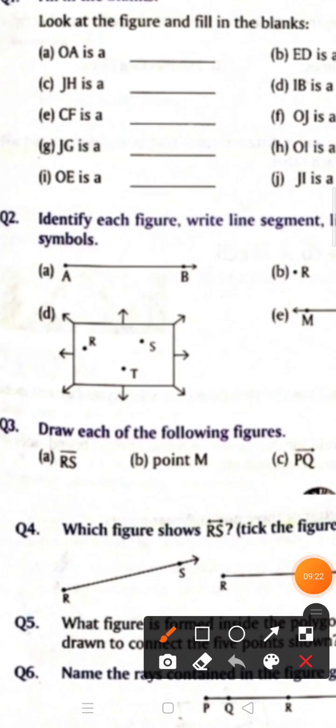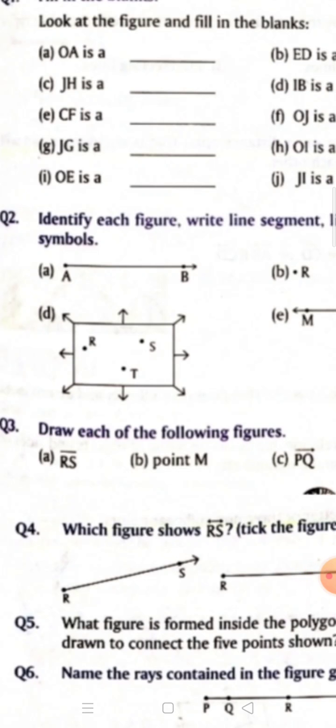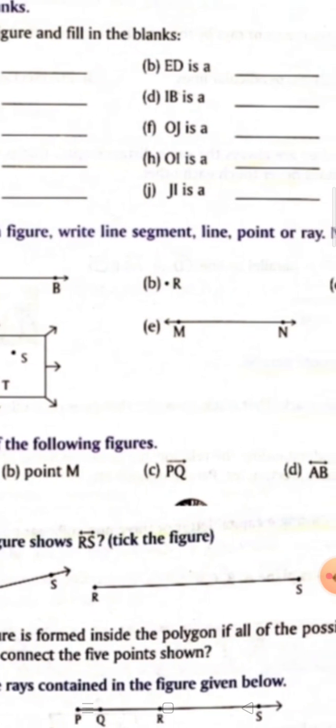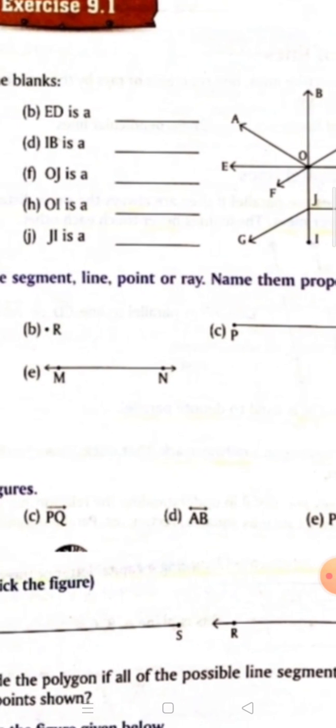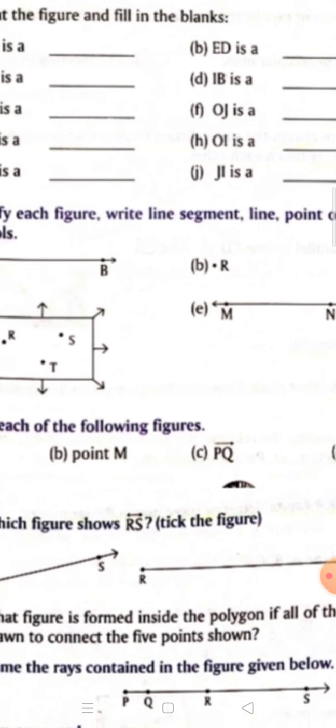Now come to exercise 9.1. I have to cover question number 2, so that you have to do. This is the figure of what? Have you seen here what the question is? Question number 2. Identify each figure, write line segment, line, point, or ray. Name them properly with symbols. Let's see.